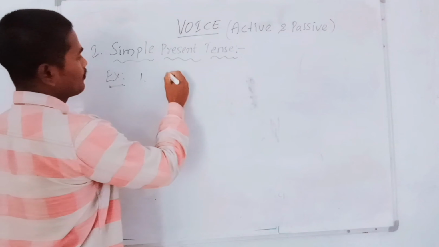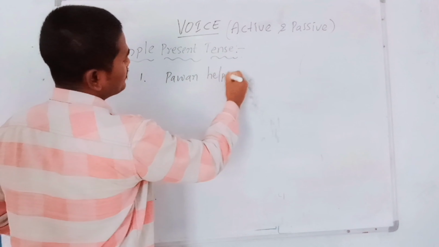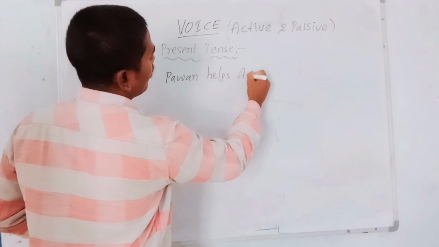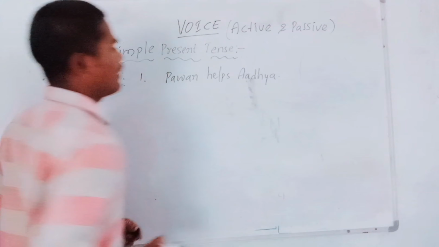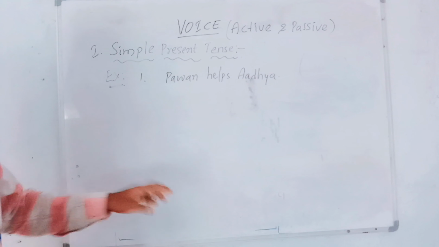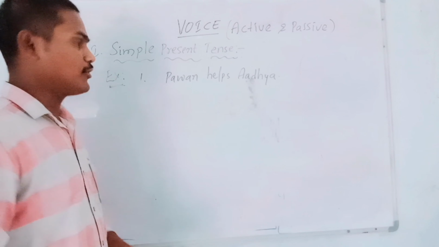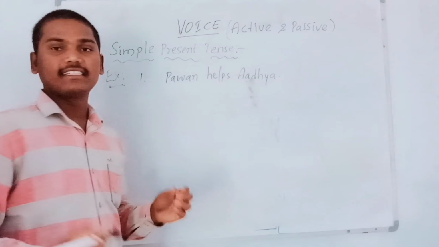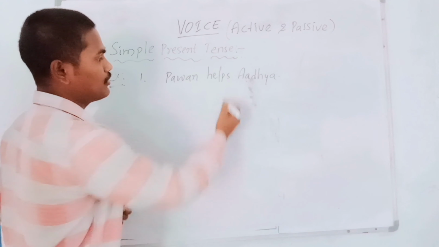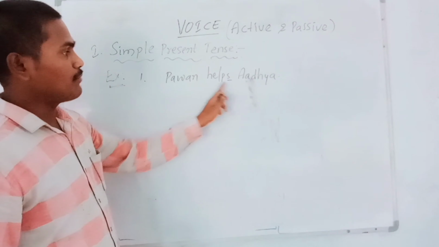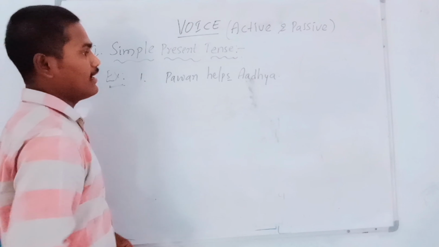First example, Pawan helps Adya. Dear students, it is a simple present tense sentence. Of course we know that because Pawan is a name. The sentence started with the name. That's why we added S form to the verb help. So that is the rule. So, Pawan helps Adya.